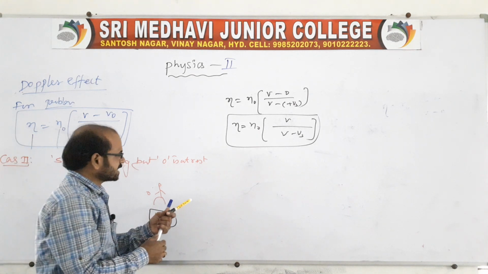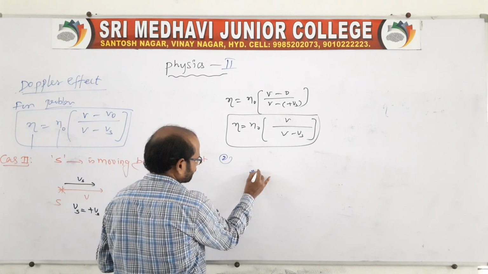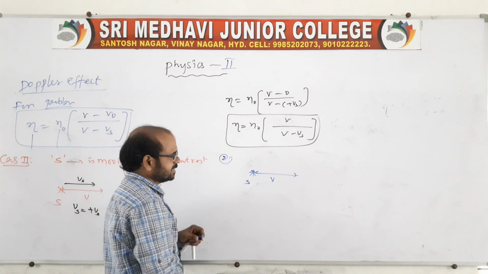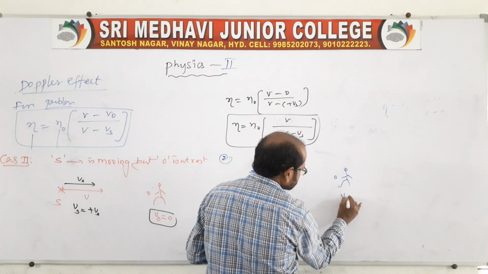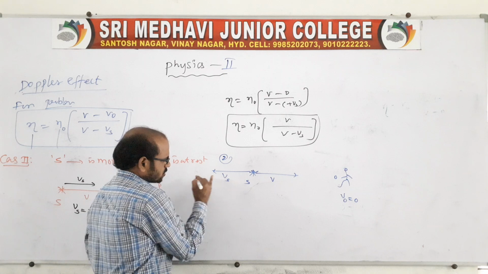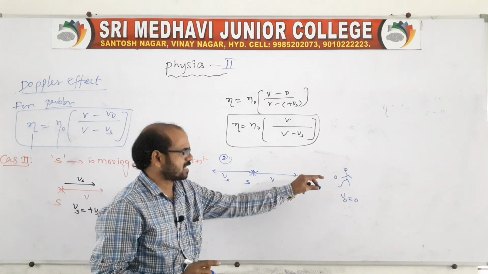Now the second point. Suppose the source S and the sound speed is V. However, the observer is at rest, V0 is equal to 0. Now the source is moving opposite, or we can say away from the speed of sound, or away from the observer.